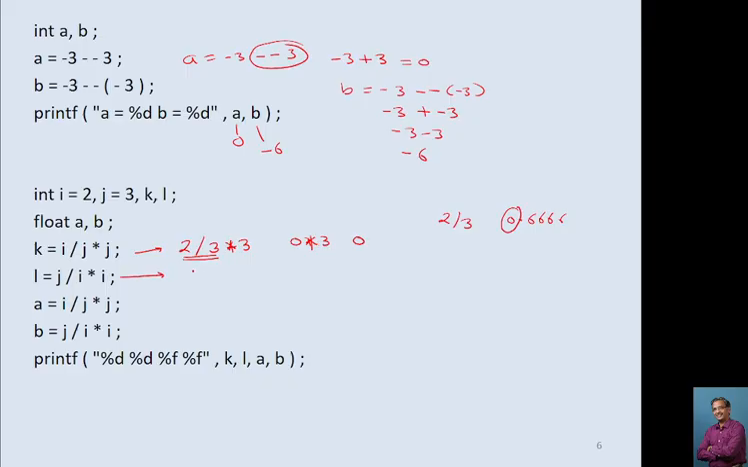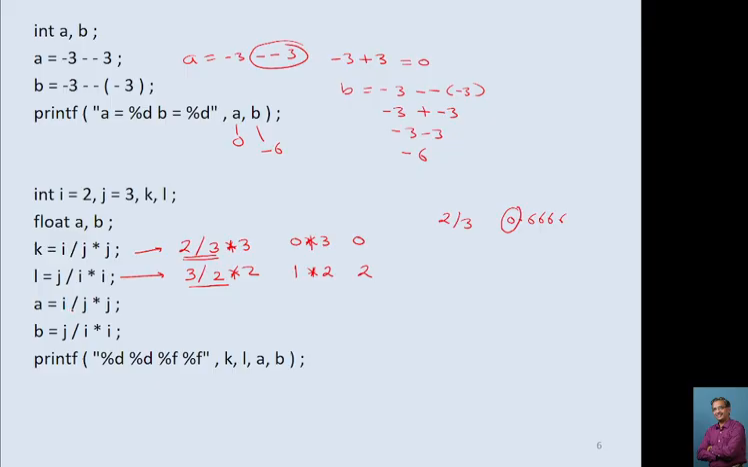Check this. 3 divided by 2 multiply by 2. So first of all it solves 3 divided by 2. 3 divided by 2 is 1.5, but 3 is also an integer, 2 is also an integer. So integer divided by integer gives the answer only in integer format. So 1 multiply by 2 will become 2.